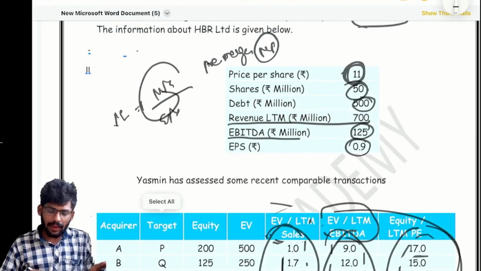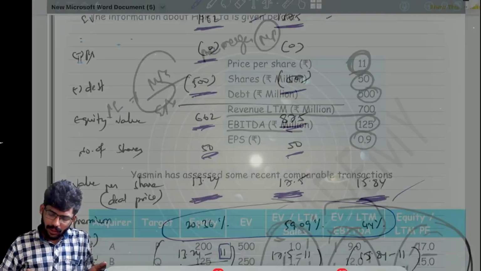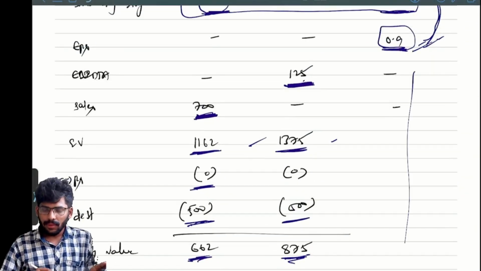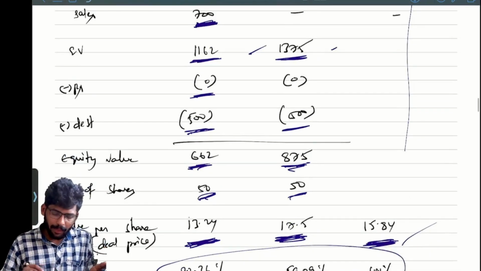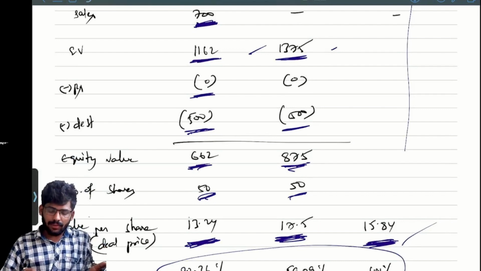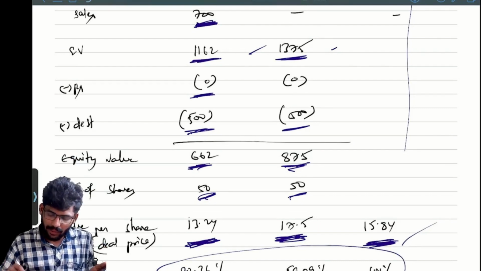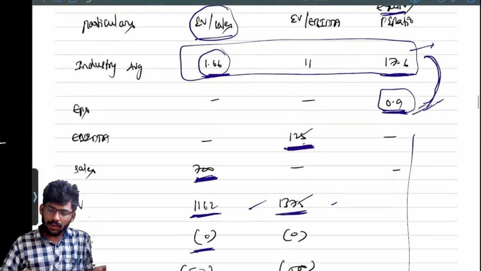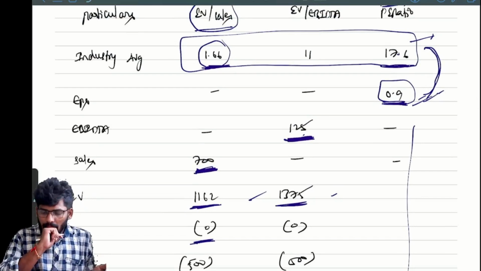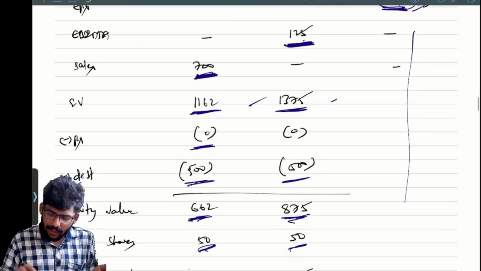Everyone. Average. Students may get some confusion about this last column only. Don't get confused. That is the second point. Here we got enterprise value, and then immediately we can reduce the preferential capital as well as debt. Then we will get equity value. Correct or not? Yes or no?